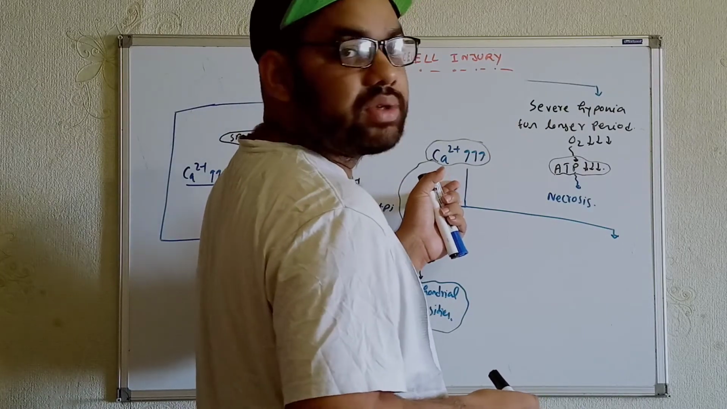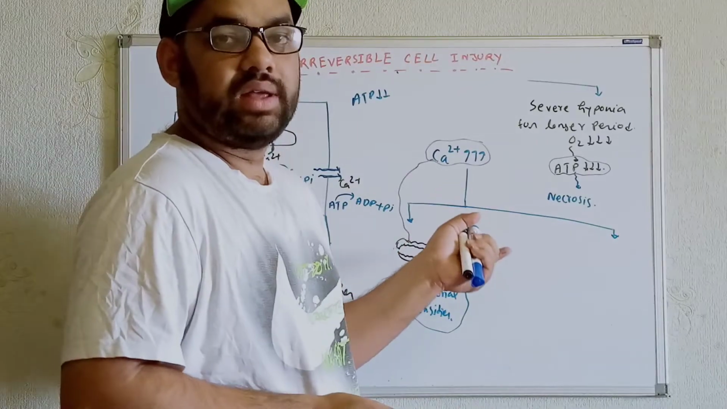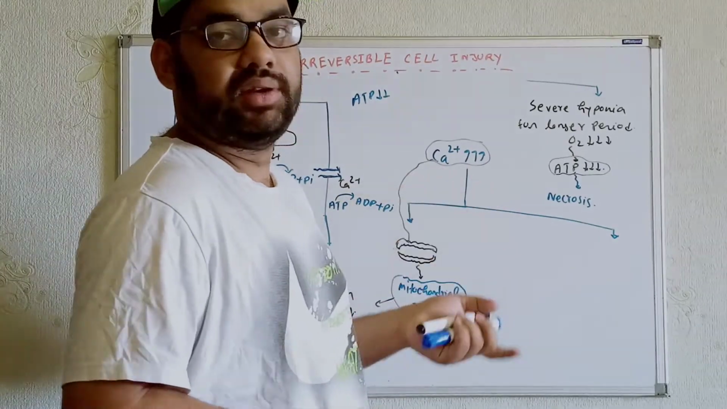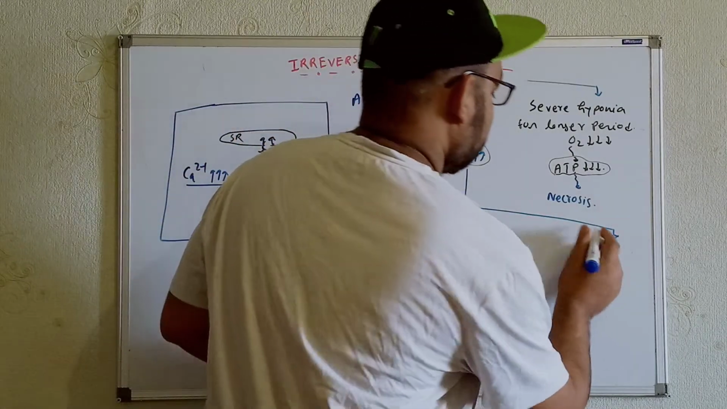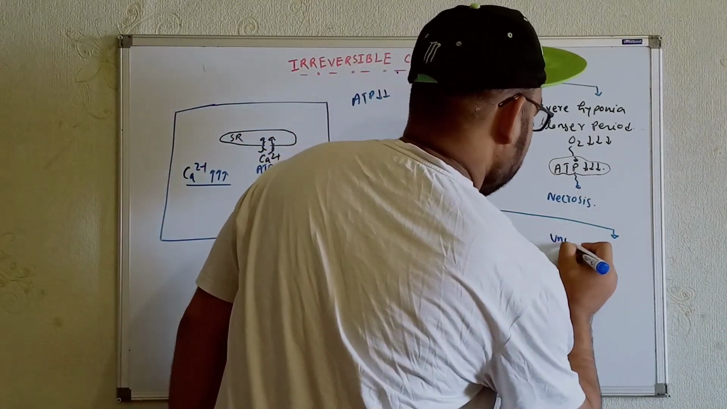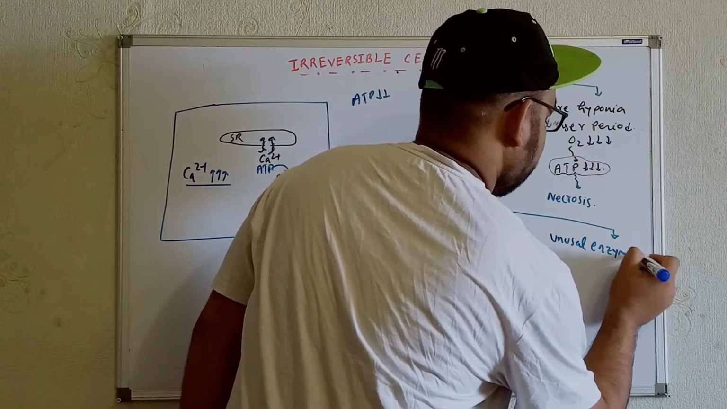And as I already said, whenever the intracellular calcium level is increased, there will be unusual enzymatic activations. So the different types of enzymes will be activated. Why? They need the calcium to get activated. So we will say unusual enzymatic activations.